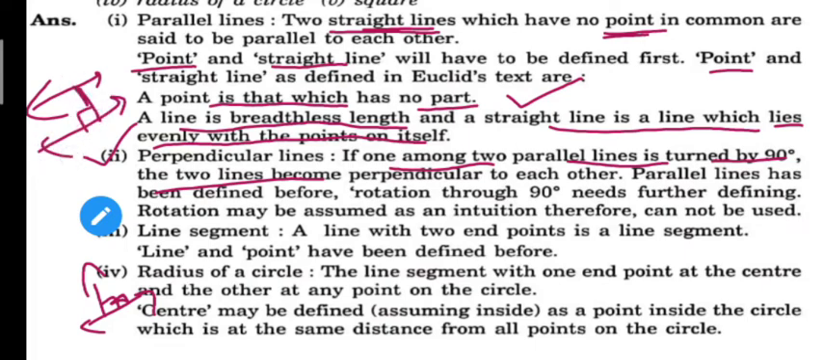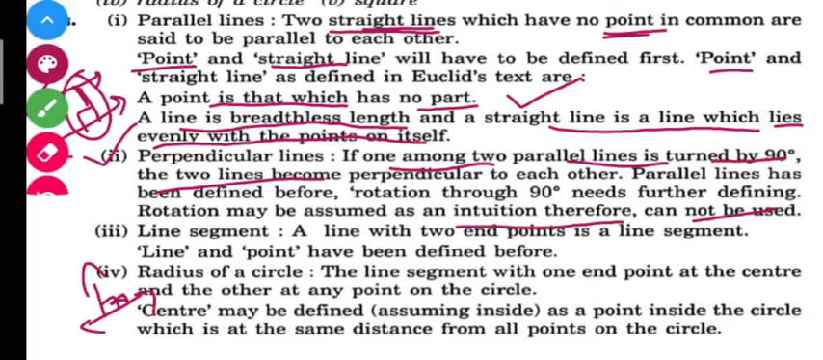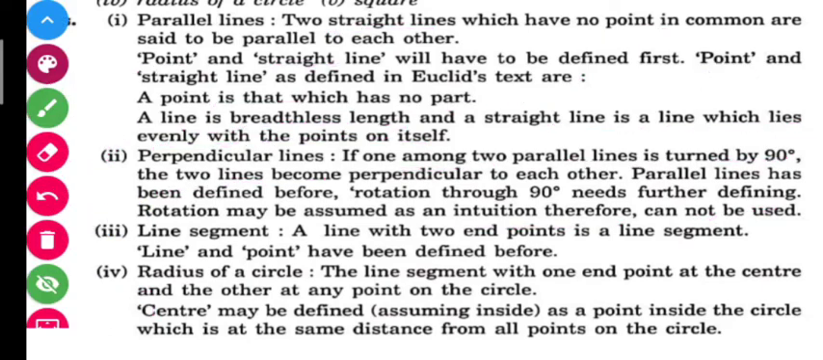Now let's move to part number 3. In part number 3, you have to define a line segment, a line with two endpoints. These are two endpoints and this is a line. So a line with two endpoints is a line segment. You know that you have defined line and point before. We are defining these small definitions because the question says you have to define the other terms that are useful in this definition. So, radius of a circle. Obviously, I think you all know what you understand by radius.